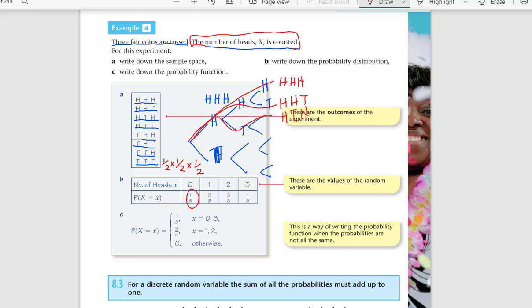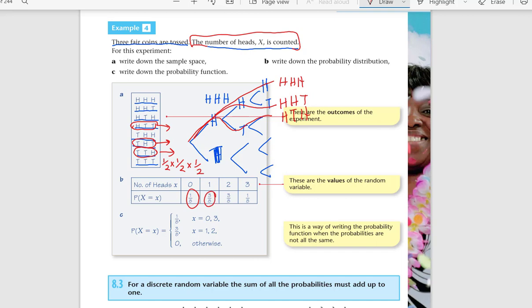Then the probability of getting one head. One head means this event right here, this event right here, and this event right here. Each of these events has a probability of half times half times half, which is 1 over 8. That can happen 3 ways, so 1 over 8 plus 1 over 8 plus 1 over 8, which is 3 over 8.